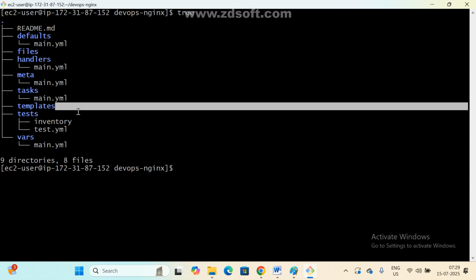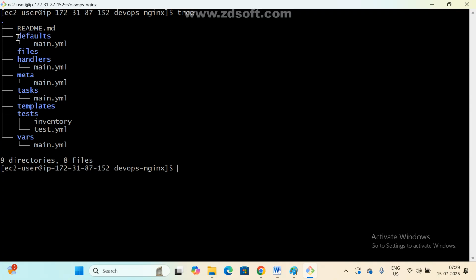Got it. So the same playbook, we are going to divide into multiple folders. Default main.yml file, files. Mostly they ask about this structure: what is the role structure? Now we need to remember default variables, files and templates, next tasks, next handlers. These are the main ones. These test and inventory files we can keep for test related things.